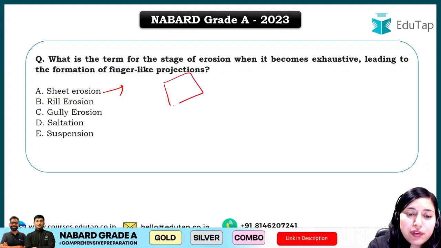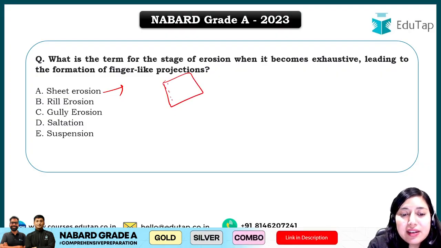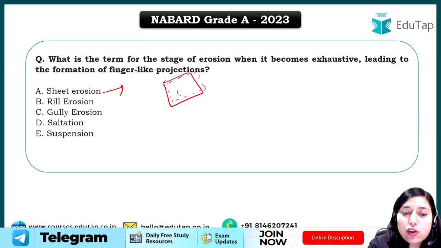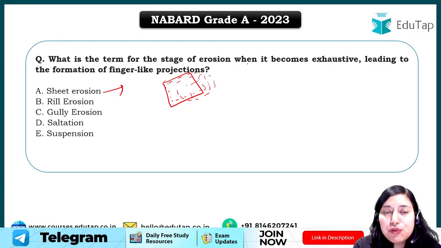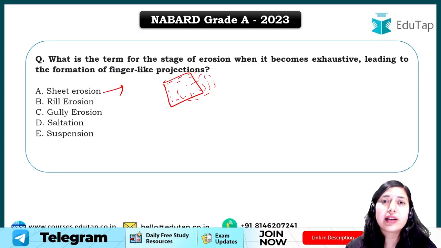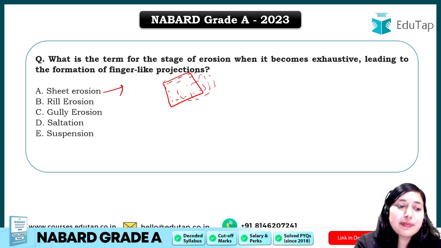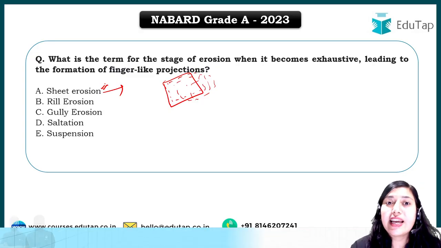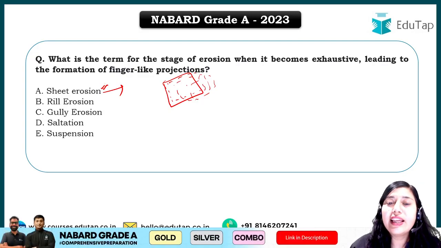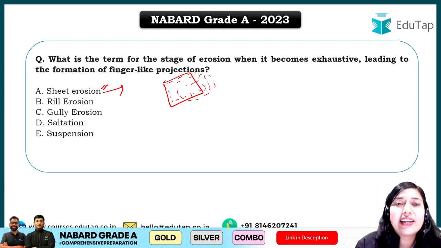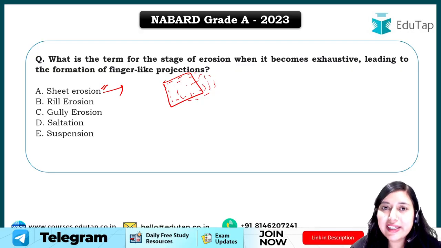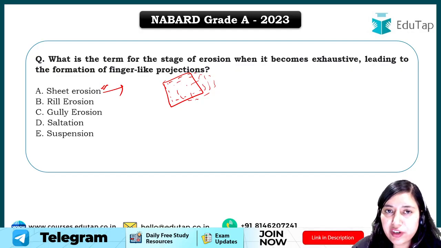Students, this is a type of water erosion where the entire top layer, the entire top sheet, gets eroded from one place to another place, right? It is like a uniform layer, an entire uniform sheet of soil, that gets transferred from one place to another in the form of a sheet. Clear? This particular erosion is very harmful for agriculture because the entire sheet of soil is being eroded. It is a part of the top layer, so it contains all the important nutrients and minerals, and if that sheet gets washed off, we will be left with infertile soil, right? So it's very harmful for agriculture and usually it is not noticeable.